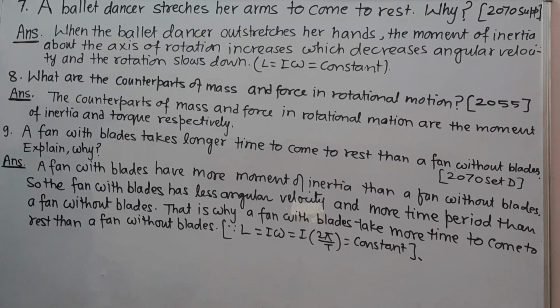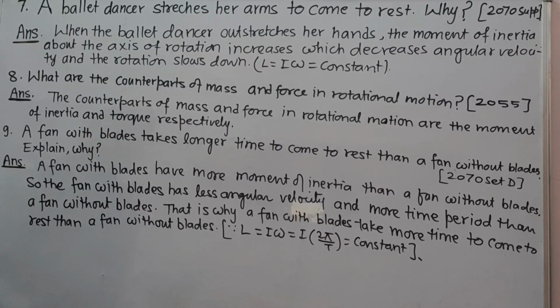Next, question number 9. A fan with blades takes longer time to come to rest than a fan without blades. Explain why. Answer: a fan with blades has more moment of inertia than a fan without blades. So, the fan with blades has less angular velocity and more time period than a fan without blades.